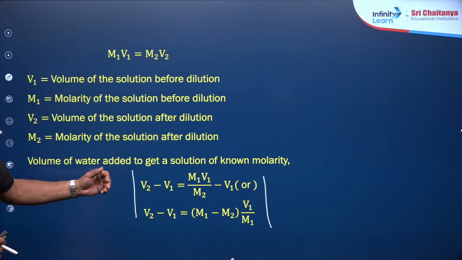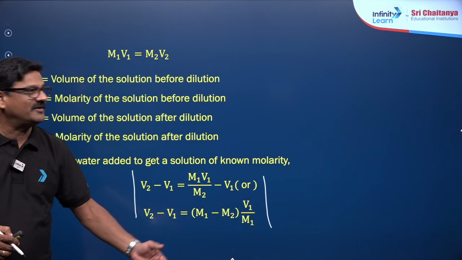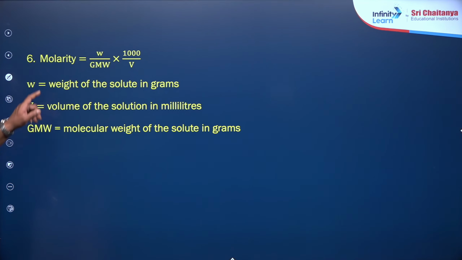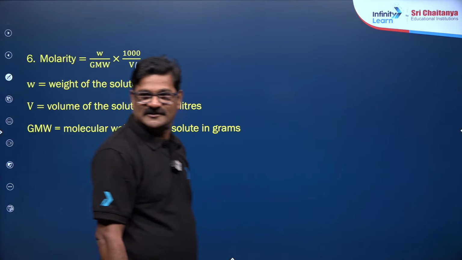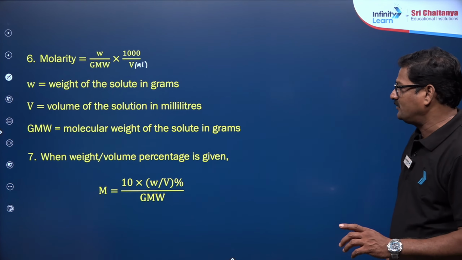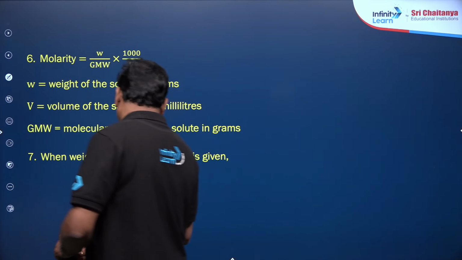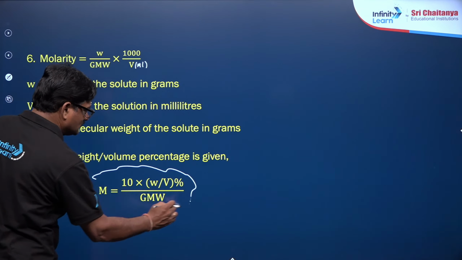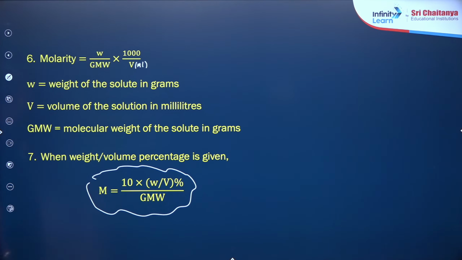Let us talk about the next concentration term quickly. This is all about molarity is equal to weight by gram molecular weight into 1000 by V, where V is expressed in milliliter, right? Now, when the weight per volume percentage is given, molarity is going to be 10 into weight by volume percentage upon gram molecular weight.